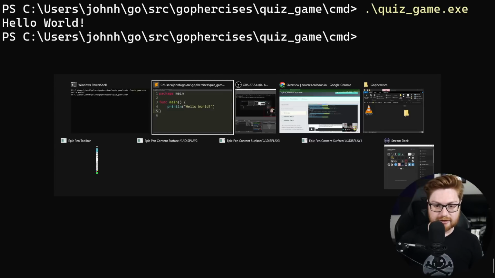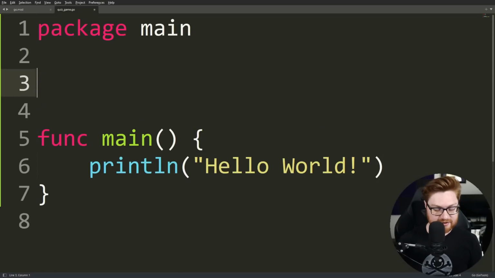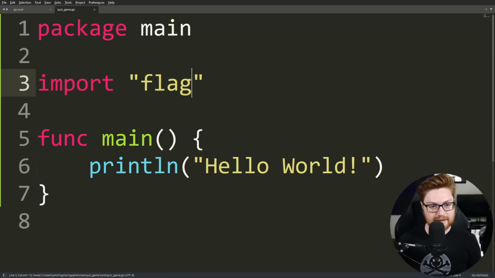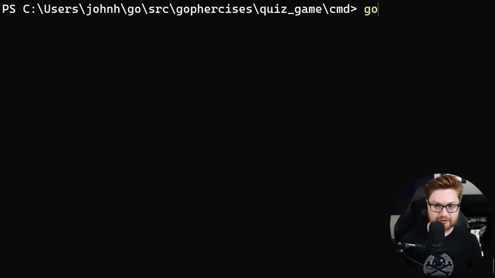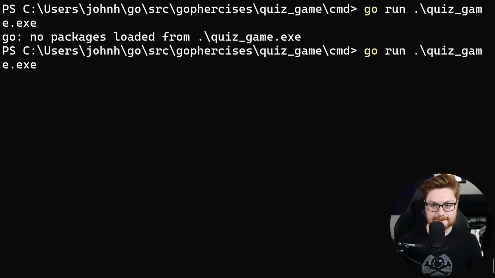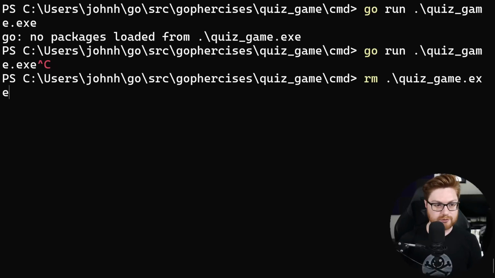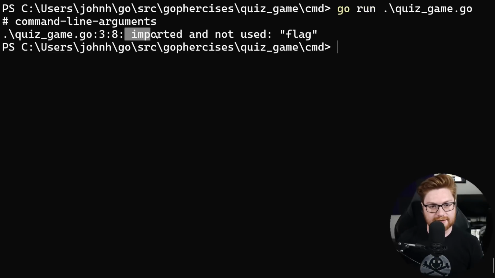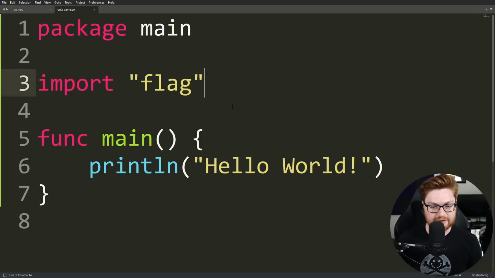That's all fine and dandy, but we want to go ahead and actually get command line arguments, and that is where they were suggesting using the flag library. You can import a library or a package with just that syntax, import, and then a string, so wrapped in quotes, around the name of what you want to import. Flag is going to be a natural, standard library for Golang, so we could work with it. But if I were to try and go ahead and compile or run this right away, I'll go run quiz game. Oh, and let me actually remove the executable because I just want to use the source code passed to go run. With that, it will whine and yell at me, oh, this module was imported but not used, because we haven't done anything else in our source code to really work with it.